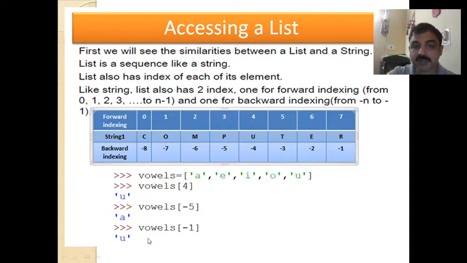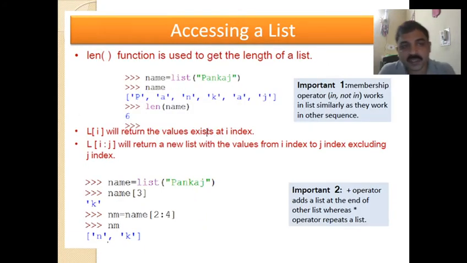That is A will be displayed. If it is minus 1, then the last character is displayed. So there is a forward index as well as a backward index. Using that you can access a particular element in a list.